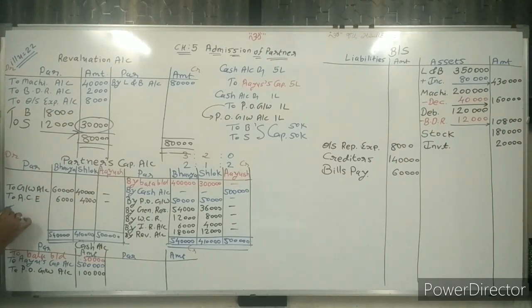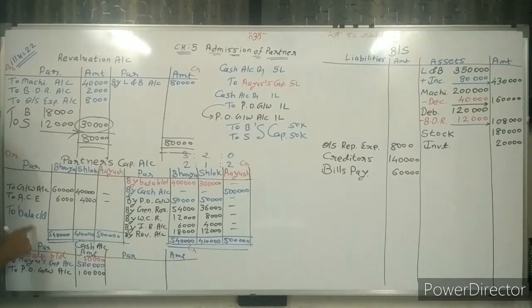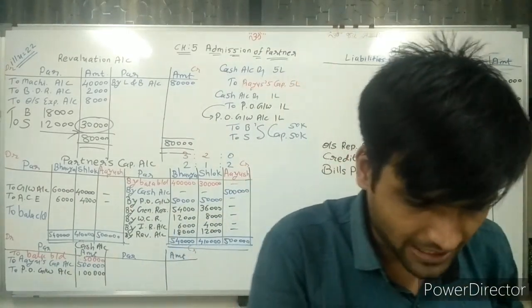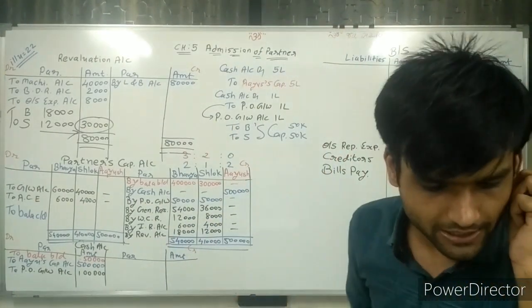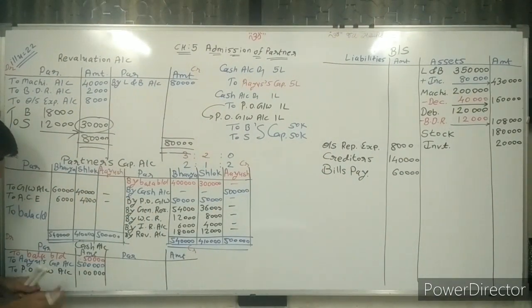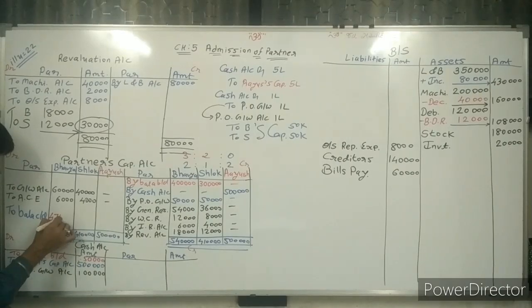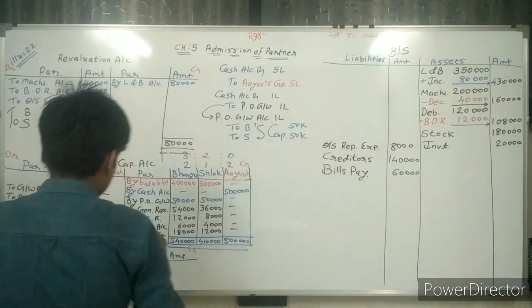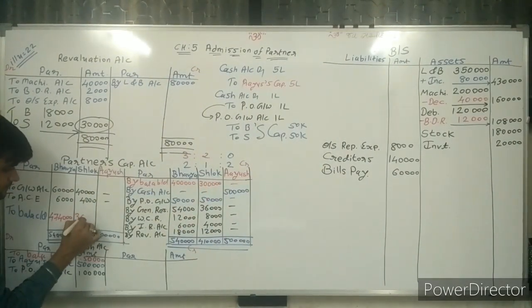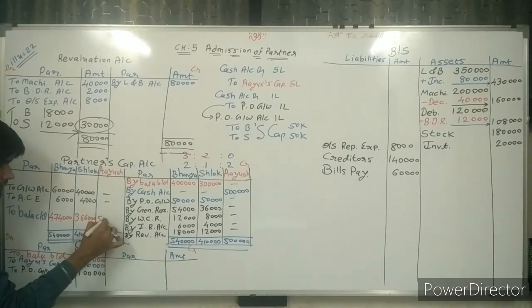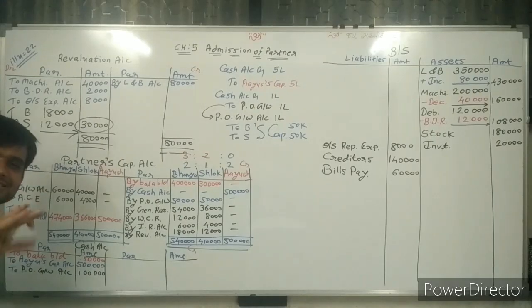After deducting, we get the balance carried forward: 474,000 and 366,000. And here nothing is deducted. 5 lakh, sir, as it is, no change.